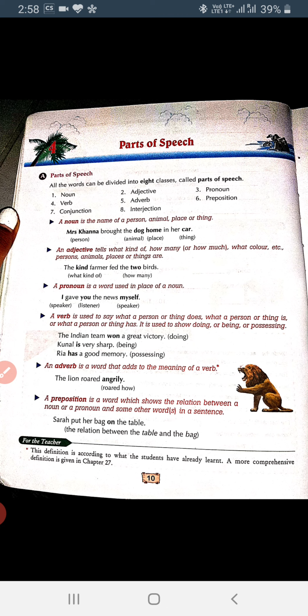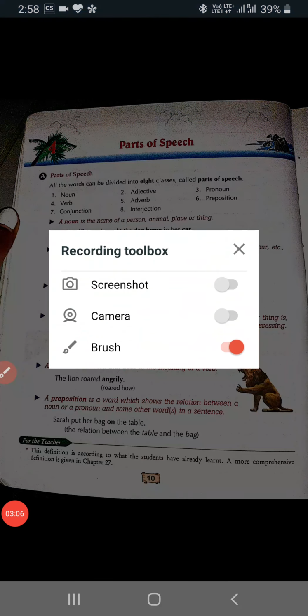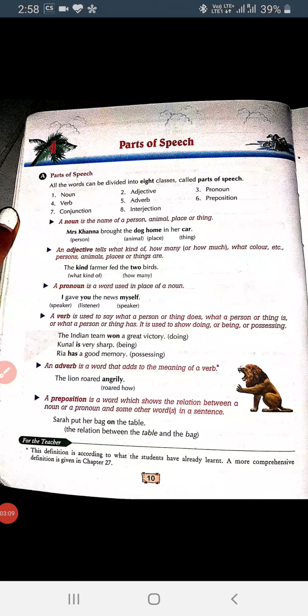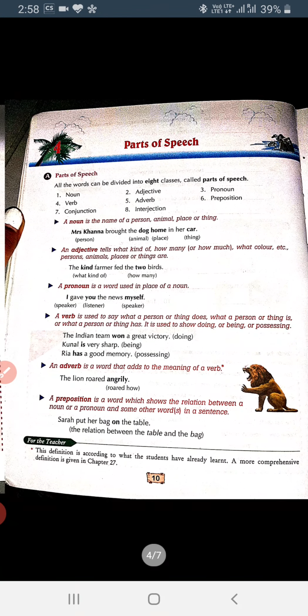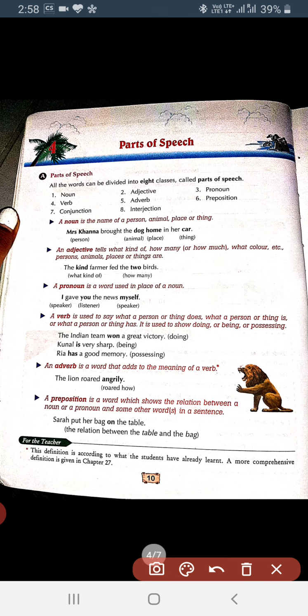Now things. Mobile phone, books, copies, pen, pencil, bottle, cup, glass, window, fan, bed, chair, table. These all are your nouns. So we can say that noun is a naming word. A noun is a name of person, animal, place, or thing. In your book, you can see an example given. Mr. Khanna brought the dog home in the car.